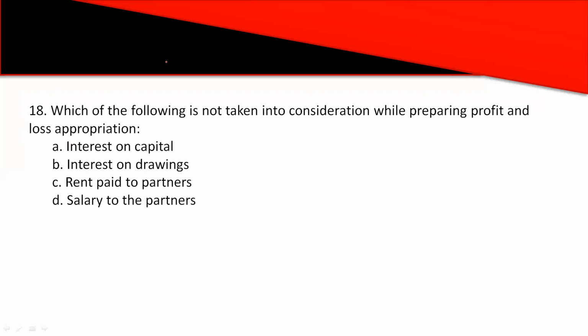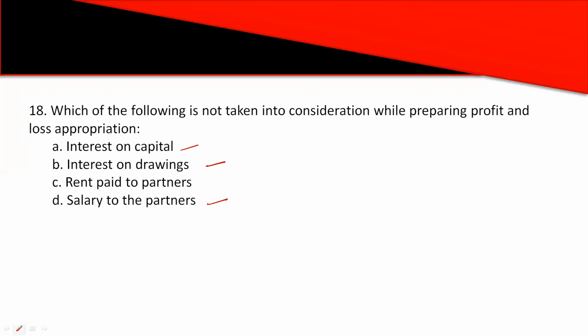Then, which of the following is not taken into consideration while preparing the profit and loss appropriation account? Options are A, interest on capital, B, interest on drawings, C, rent paid to partners, or D, salary to the partners. Now again the same concept you need to apply here, that is charge against profits or appropriation of profits.